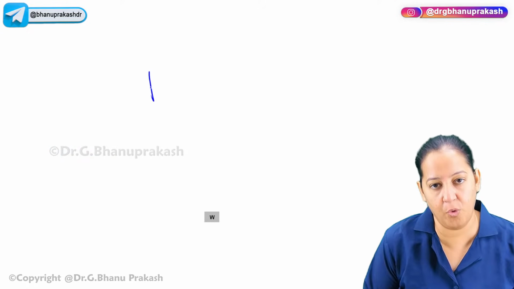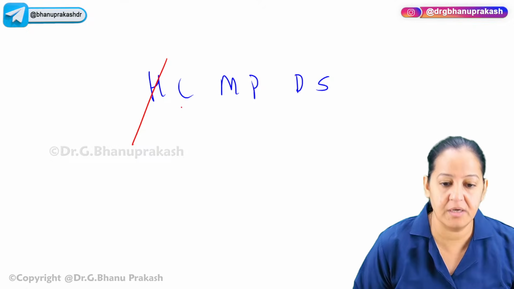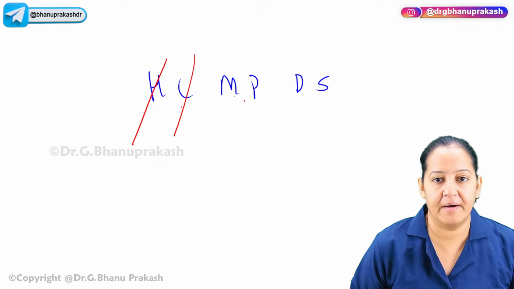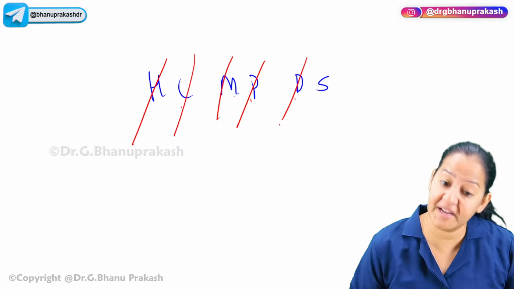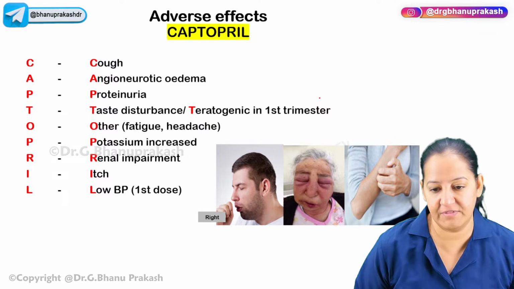So please learn. Home care makes patient definitely strong. H for hypertension, C for congestive heart failure. Okay, what is M? MI. P, prophylaxis of MI. D for diabetic nephropathy, and S for scleroderma crisis. So please learn the uses with the help of a mnemonic.